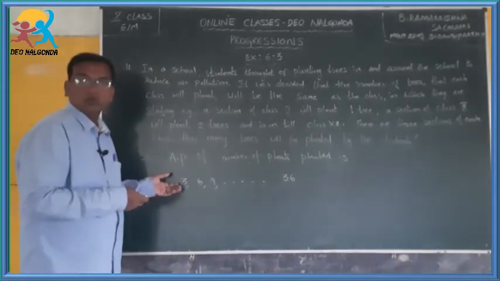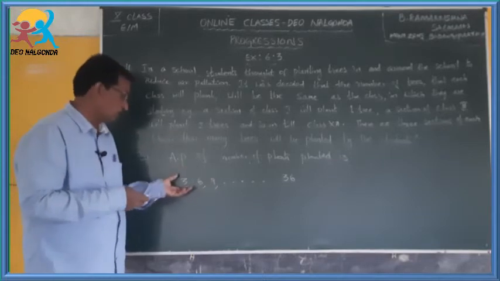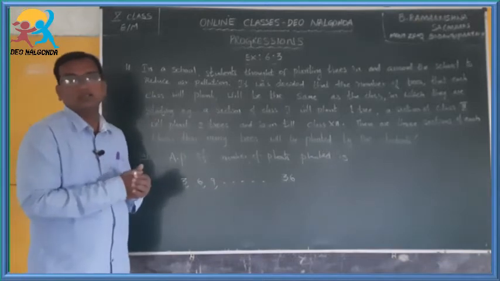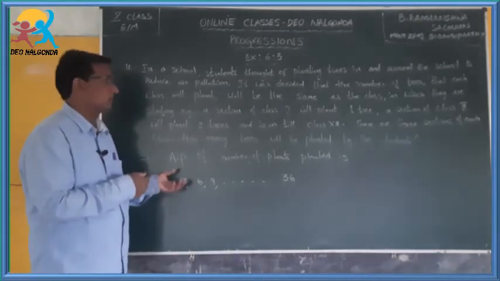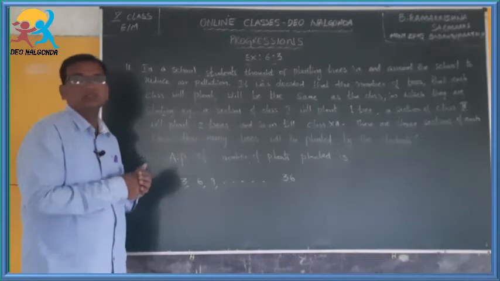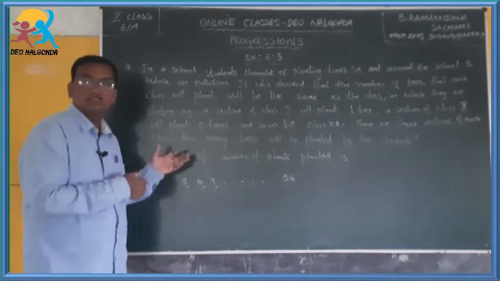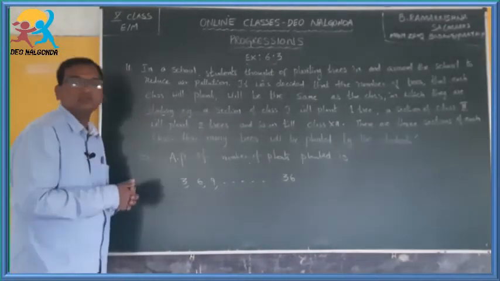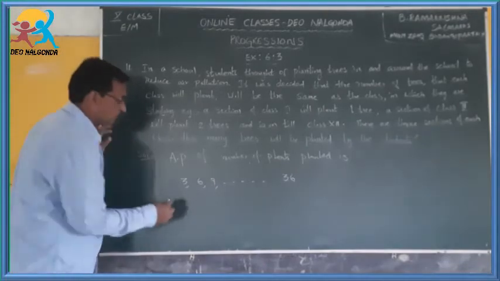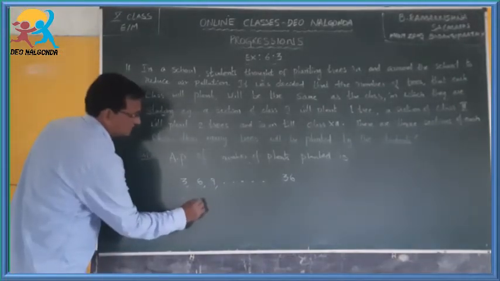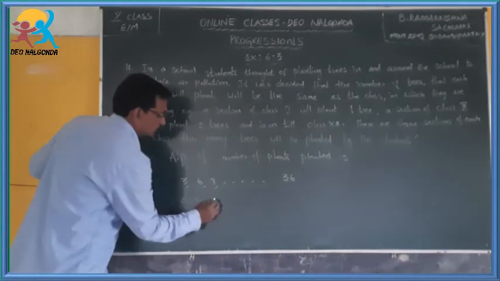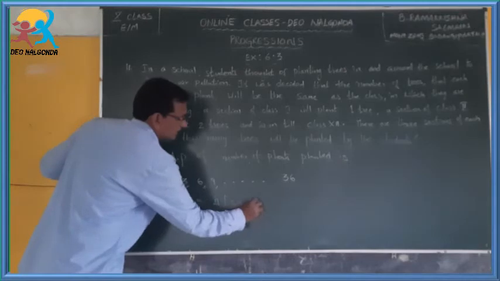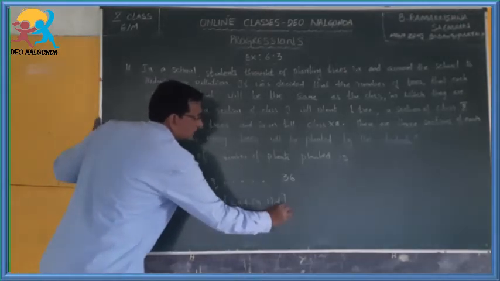But you should not add manually or orally all these things. You have to use formulas, your knowledge about arithmetic progression. We learnt how to add the sum to n terms. So again, adding means you should definitely recall the sum to n terms formula. Sn is equal to n by 2 into 2a plus n minus 1 into d.